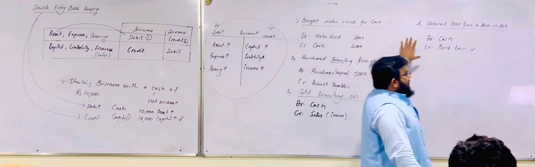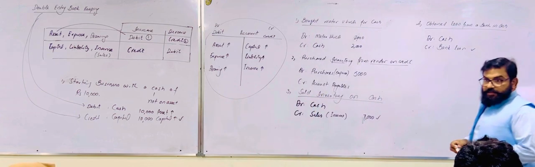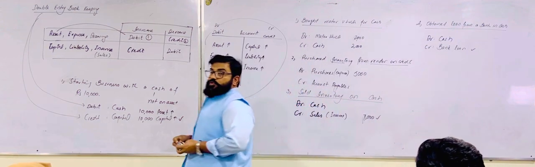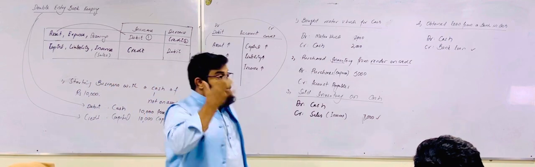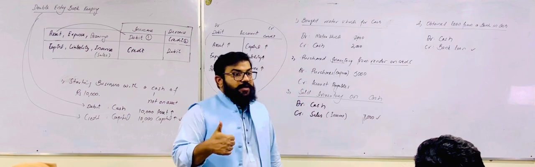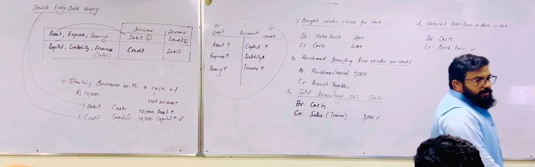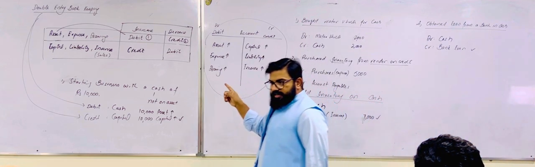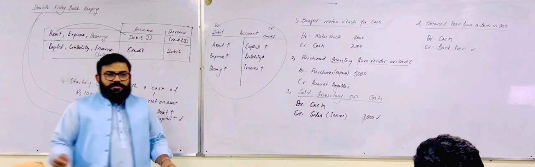Here you are having cash, not from the owner's pocket. This is from the bank. This is a loan. This is your obligation to return this loan in future according to the terms and conditions of the contract. So the cash is coming. Cash is an asset. Asset will be debited and the loan will be credited because it is a liability, and there is an increase in liability. The nature of liability is credit. If there is an increase in liability, it will be credited.